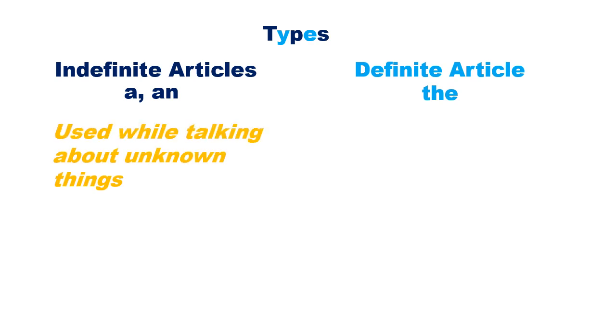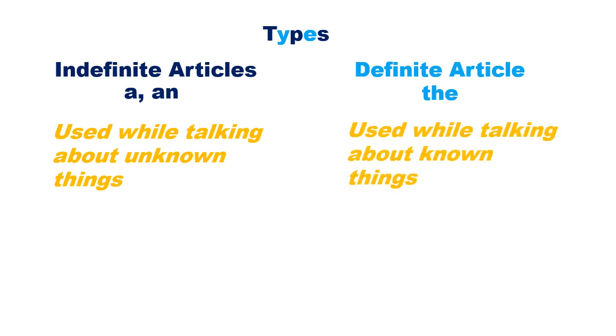Children, articles are of two types, definite article and indefinite article. When we speak about something that the listener doesn't know already, we use indefinite articles a and an. And when we speak about something that the listener is already familiar with, we use the definite article the.